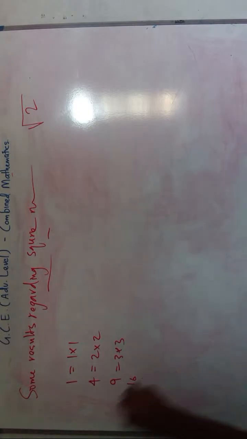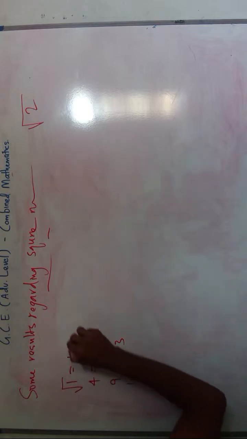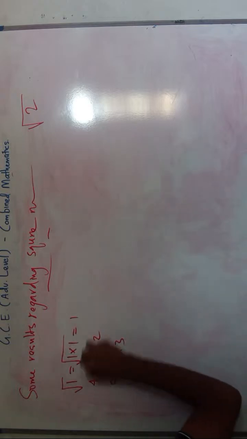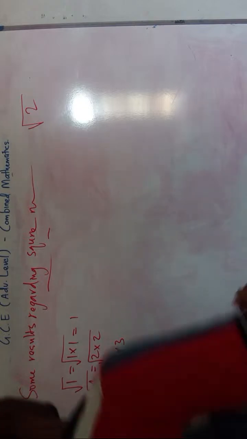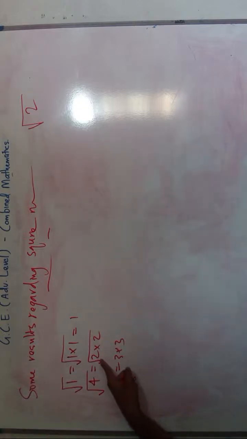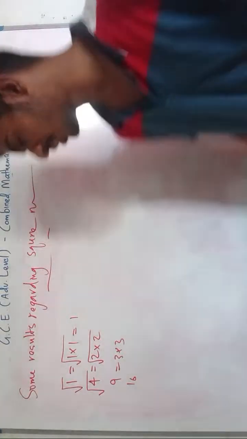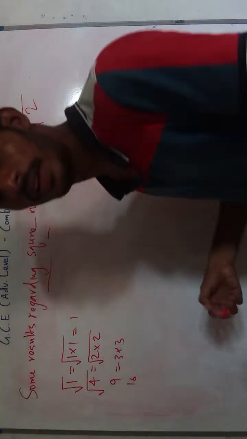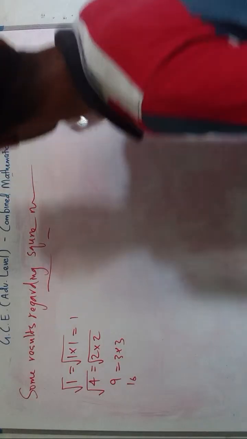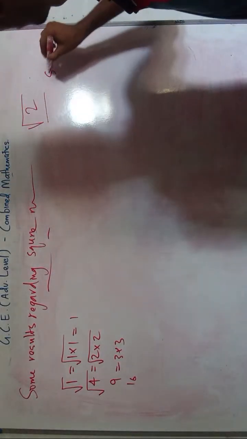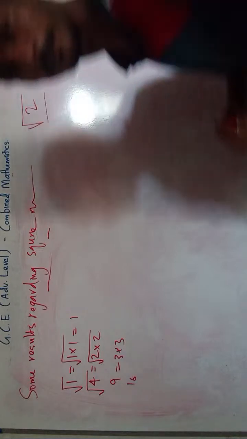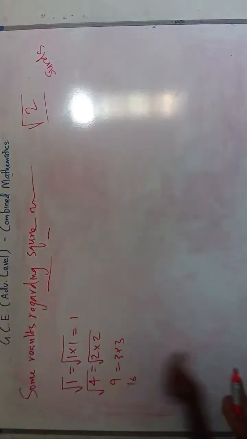Now the square root of this is equal to 1, right? Now if we have a number which is not a perfect square number, we cannot define a value, so we will say that is a surd. You might study surds in grade 10 or 9, I don't remember.